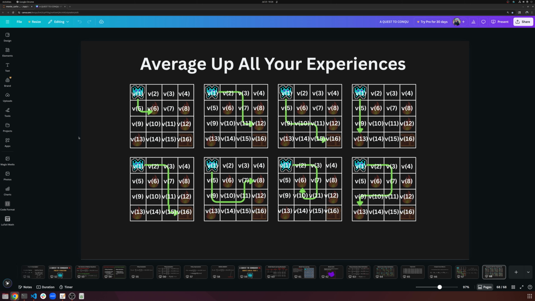And so Monte Carlo's general method was, why not just play the game a bunch of times? Every time we play the game, go ahead and estimate the returns using the rewards that we actually got from playing that game. And in the end, just directly average up all of the returns we got for the different states from all of our experiences. So that was the main idea.